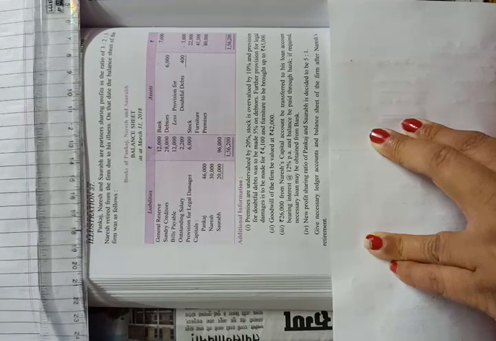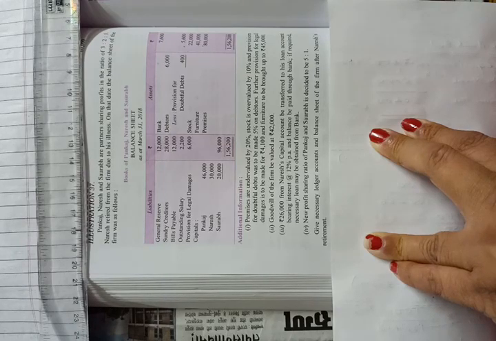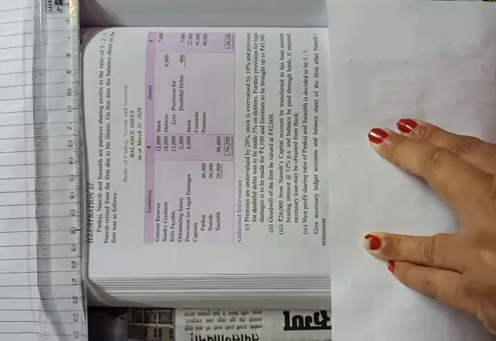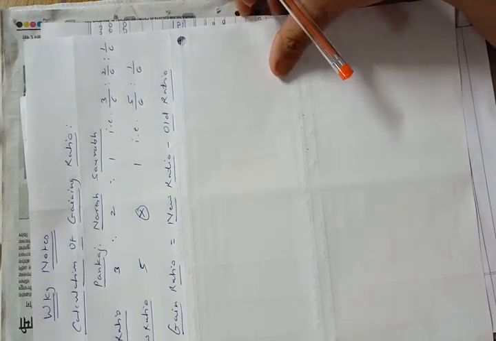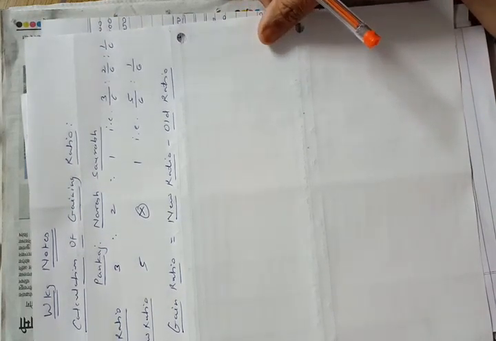In the fourth adjustment, they have given us the new profit sharing ratio of Pankaj and Saurabh, and they have told us to give the necessary ledger accounts and the balance sheet of the firm after Naresh's retirement. Okay, so let us start. This problem is important because there are different adjustments in it. So first we will calculate the gaining ratio of the partners.